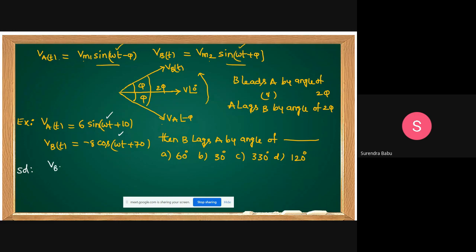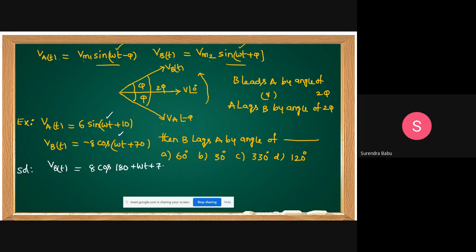VB of t equal to, yes friends, this VB of t equal to, this I am writing 8 cos of 180 plus omega t plus 70.